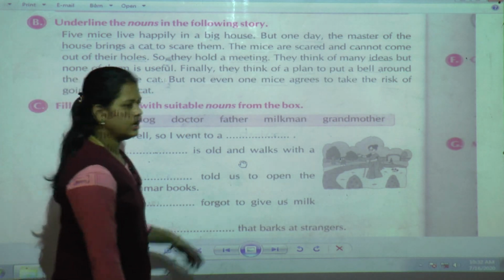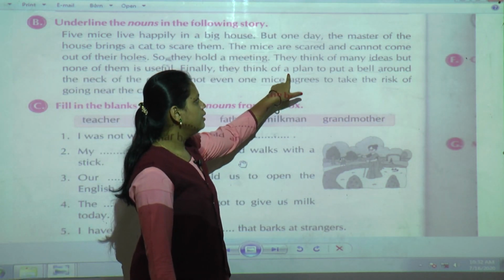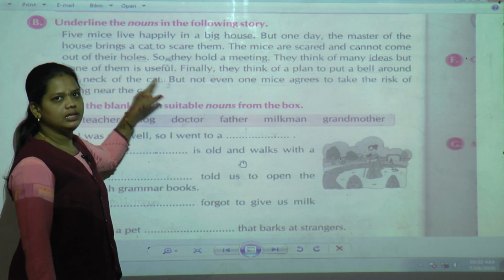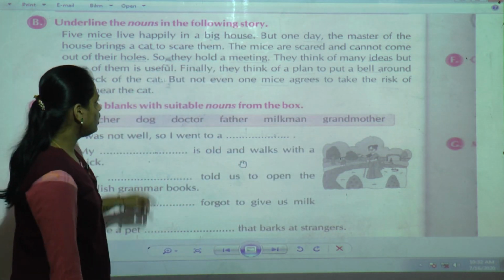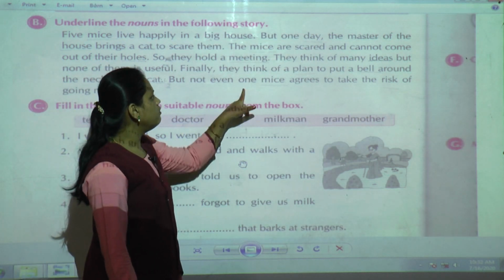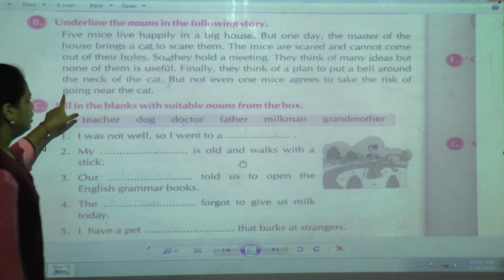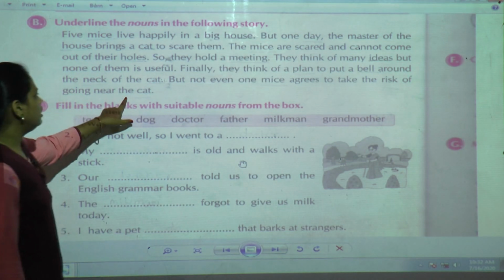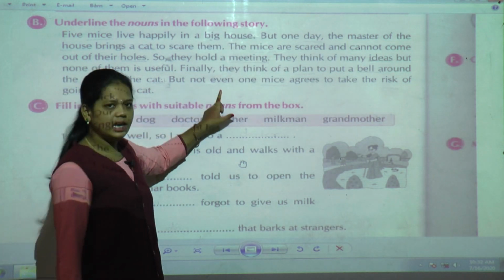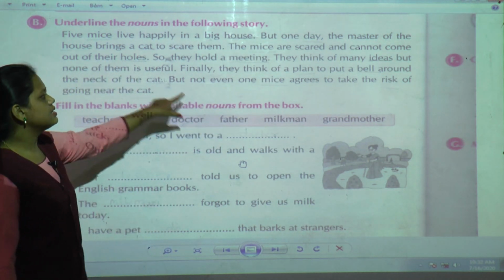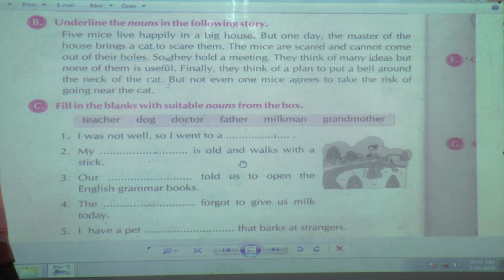Here again we have underlined plan, bell and cat. In the last sentence, but not even one mouse agrees to take the risk of going near the cat. Here mice and cat are the nouns we have underlined. These all we have seen in the last period.